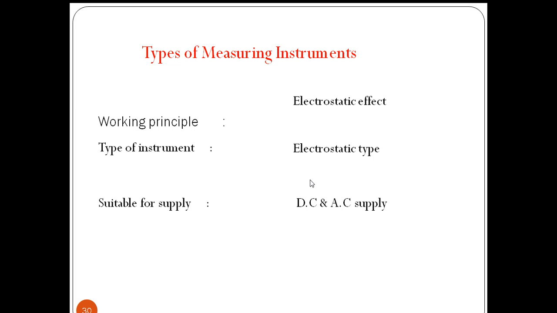The next effect is the electrostatic effect. Electrostatic type instruments are suitable for DC as well as AC supply. And the instruments utilizing this electrostatic effect are voltmeters.